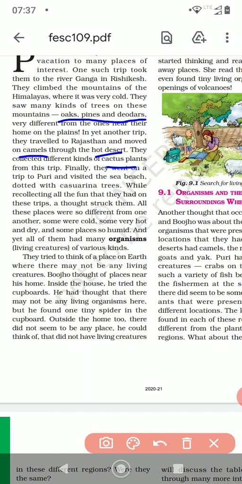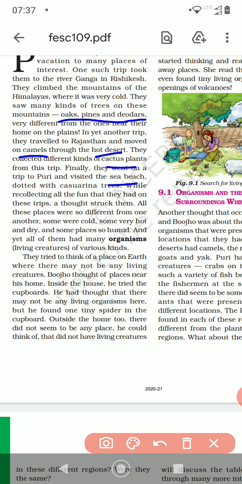Finally, they went on a trip to Puri. They visited the sea beach. The beach is dotted with casuarina trees. There are casuarina trees in Puri.